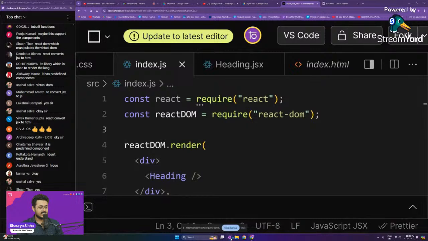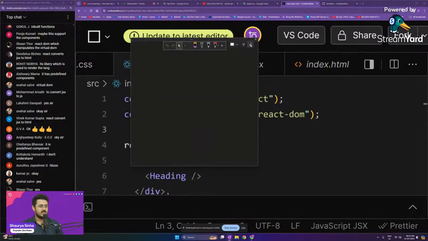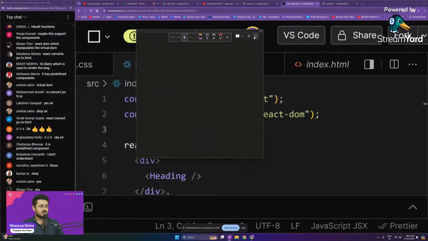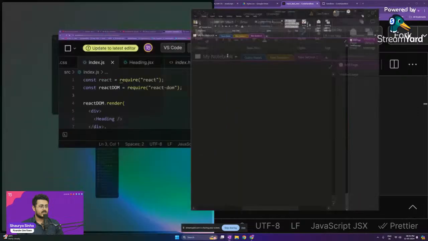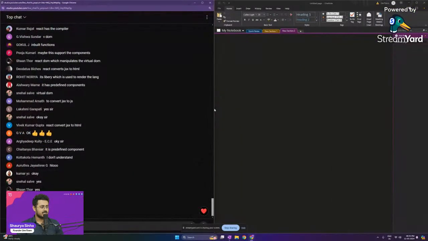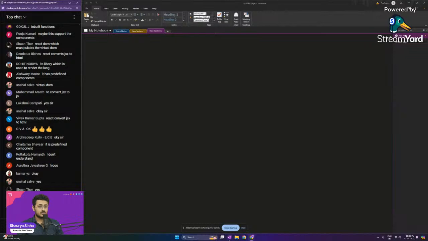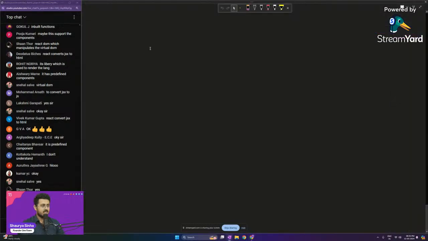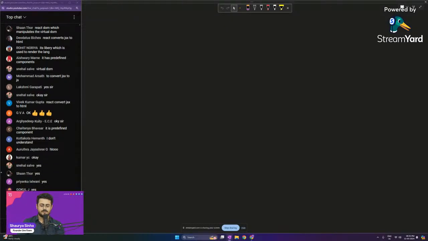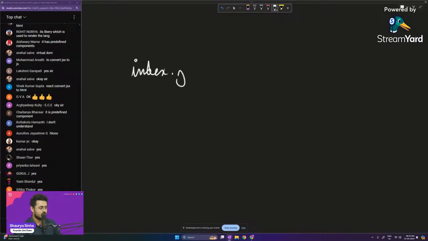Let us try to understand what is happening right over here. Let us try to understand this in a much easier manner. Otherwise, you might get confused by that. So let me have the screen right over here. Let me have the pen. Bring the tablet. Okay. So we are having two files right over there, guys. The first one is index.js.